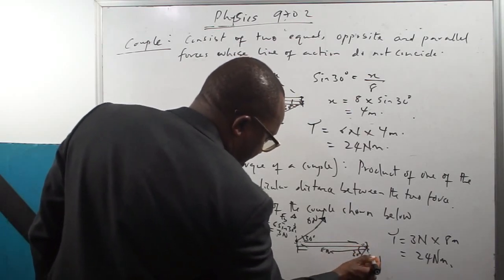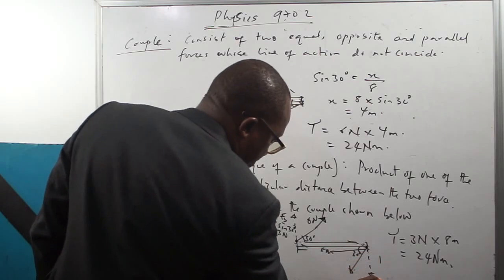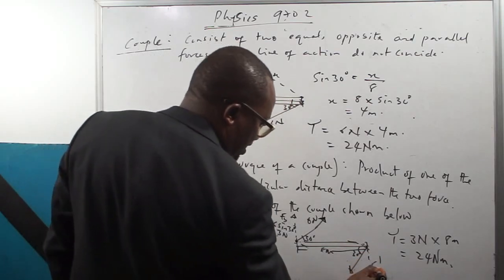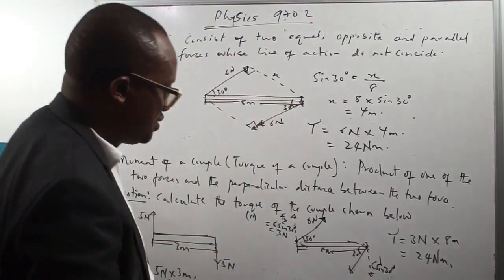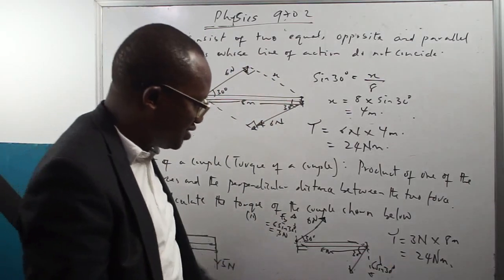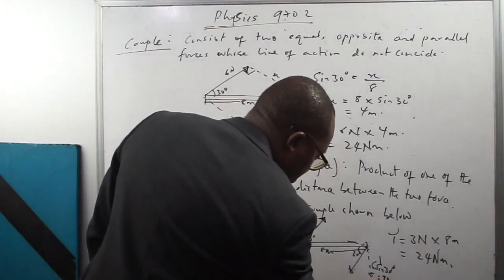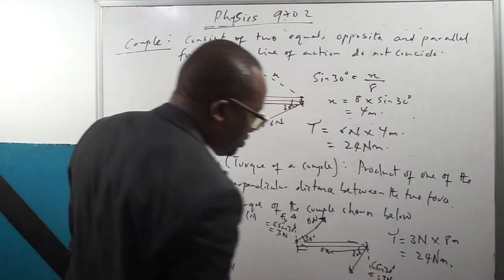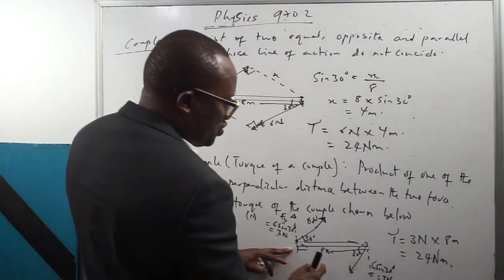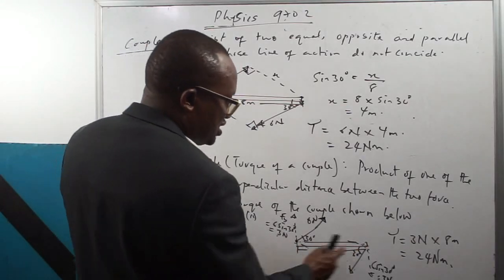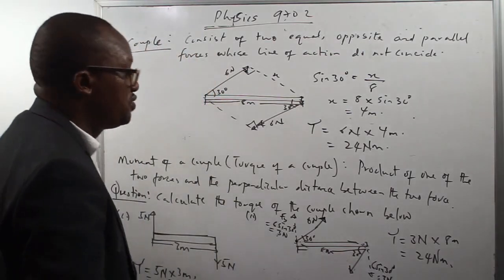So it's either you find the perpendicular force, which is actually 6 sine 30 here, and that is actually 3 newtons. Then the moment becomes the product of one of the forces and the perpendicular distance between the two forces. That becomes 3 newtons times 8 meters, which is 24 newton meters.